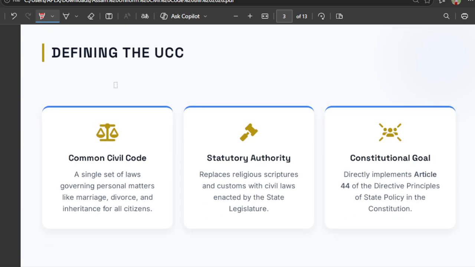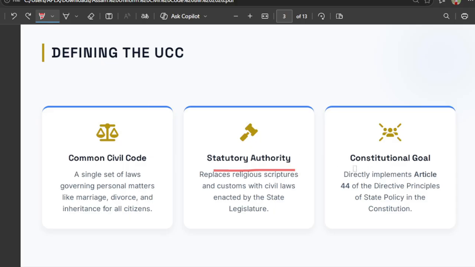Defining the UCC: the UCC is the Uniform Civil Code, a single set of laws governing personal matters like marriage and divorce for all citizens. It replaces religious customs with civil laws, so the different processes for different religions will be removed.